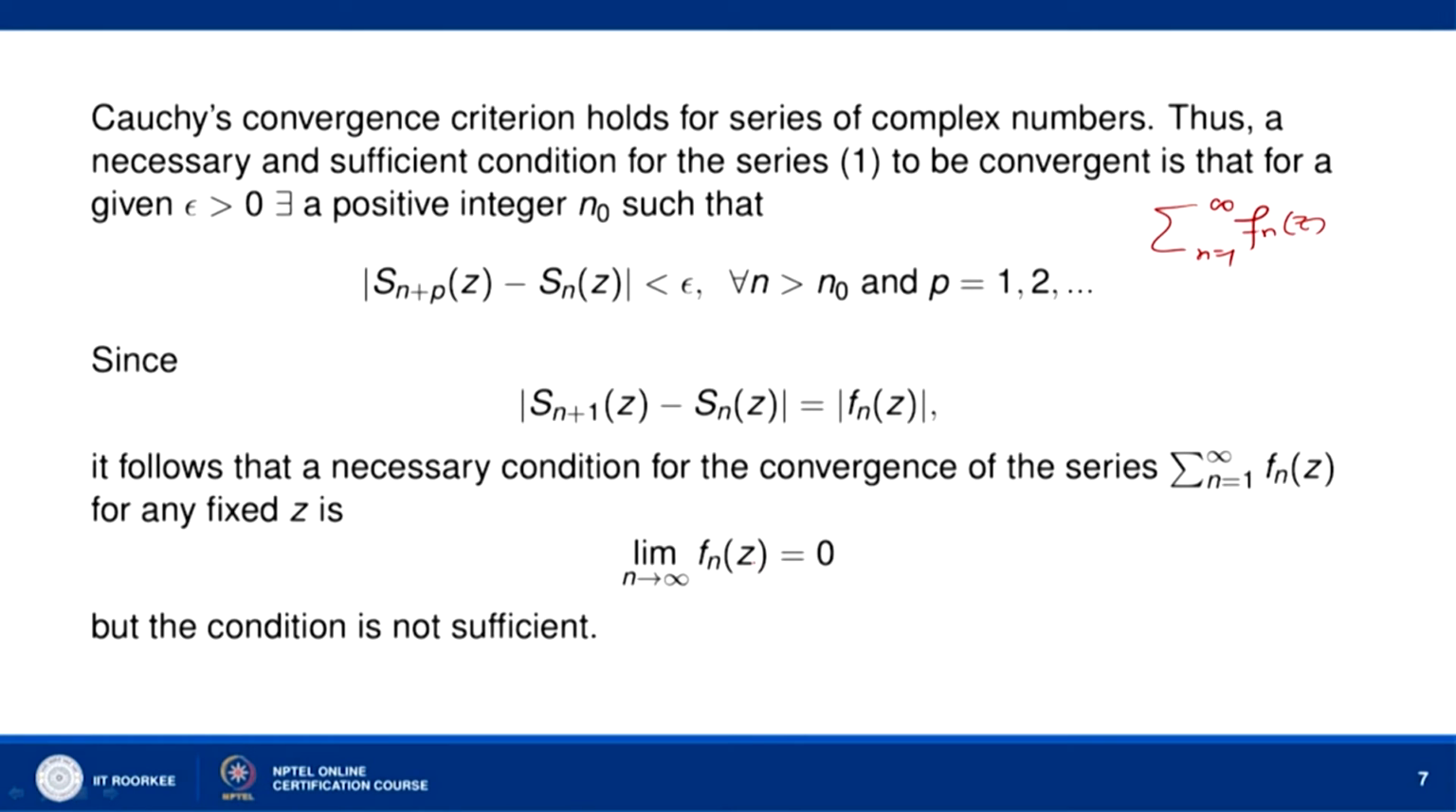So, a necessary condition for the convergence of the series sigma n equal to 1 to infinity f n z is that the nth term of the series must go to 0 as n goes to infinity, but this condition is not sufficient.